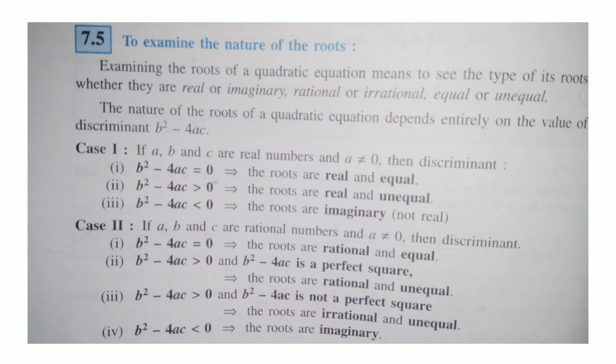Now, if a, b, c are rational numbers and a is not equal to 0, then the roots can be of the following types. If b square minus 4ac is equal to 0, then the roots are rational and equal. If b square minus 4ac is greater than 0 and b square minus 4ac is a perfect square, then the roots are rational and unequal. If b square minus 4ac is greater than 0 and b square minus 4ac is not a perfect square, then the roots are irrational and unequal. And finally, if b square minus 4ac is less than 0, then the roots are imaginary.